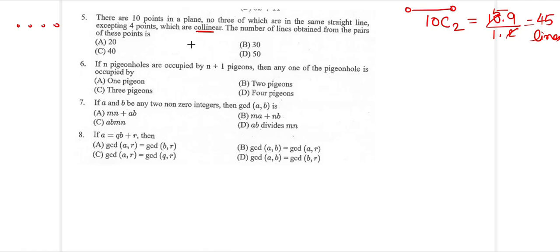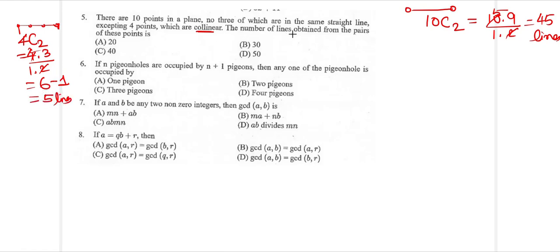But this is for all the scattered points, of which no 3 of them are in a straight line. But there is a case where 4 points are collinear to each other. So if they are collinear to each other, 4C2 lines can be formed. So 4 into 3 divided by 1 into 2, it goes 2 times, 2 3s are 6. Now they lie in a straight line, so they form only one single line. So one line can be subtracted from the 6, leaving 5 lines.